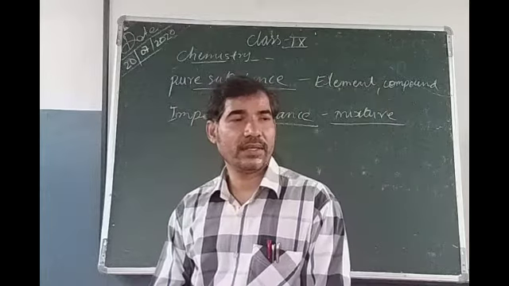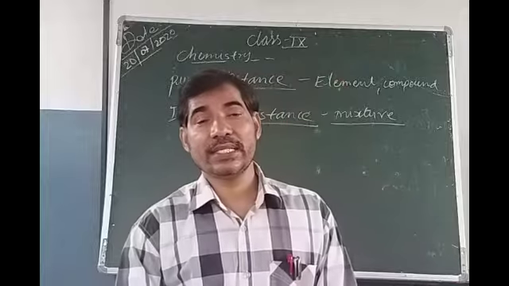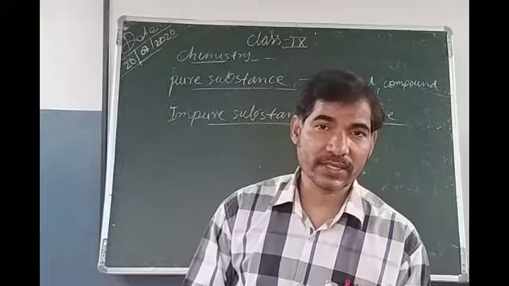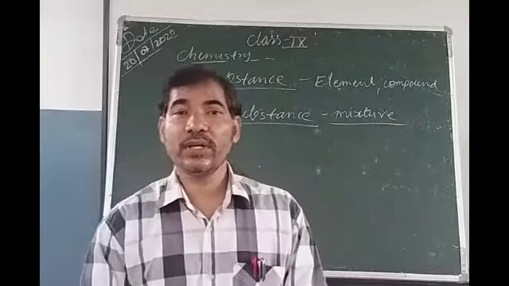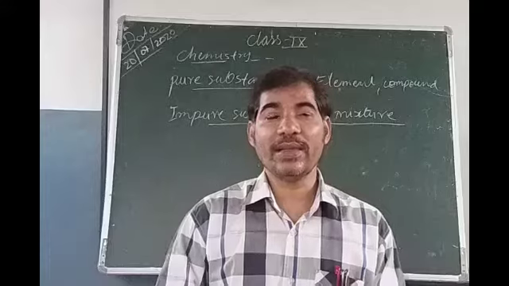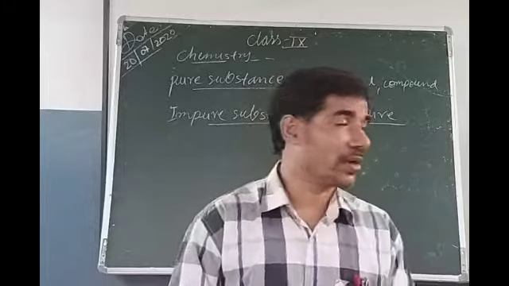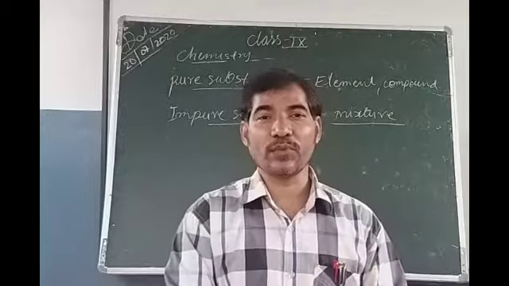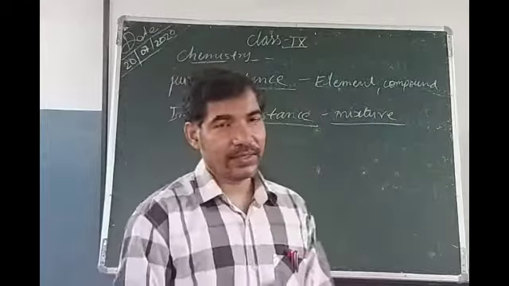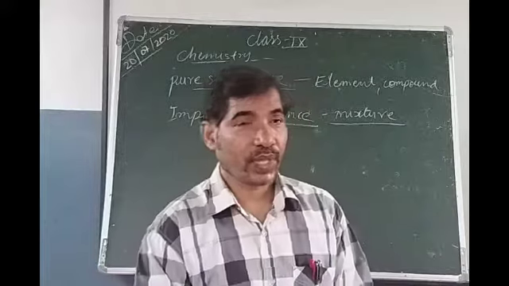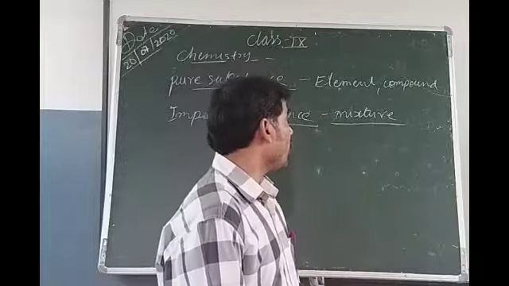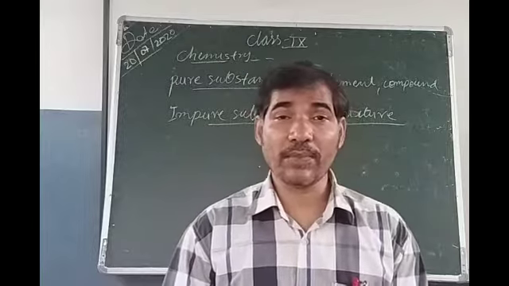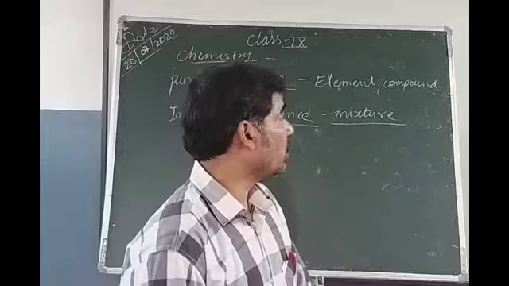Those substances which are made of the same type of atoms or molecules are called pure substances, and those substances which are made of two or more types of elements or compounds are called mixture or impure substance. Because mixture is the example of impure substance, we can say mixture or impure substance. Out of elements and compounds, we have discussed already about element. Today we will discuss about compound.